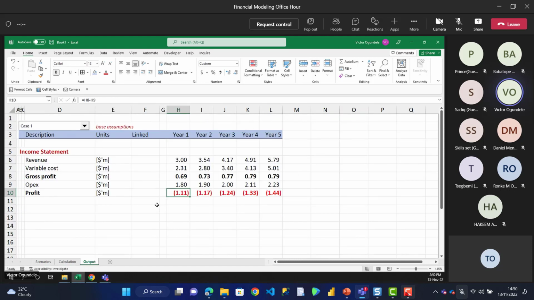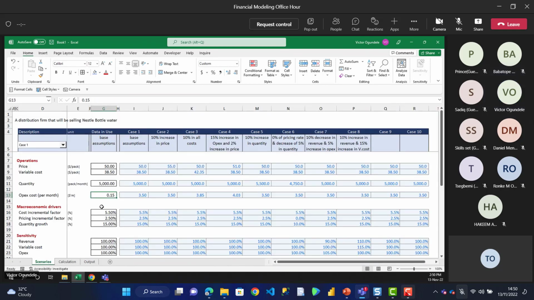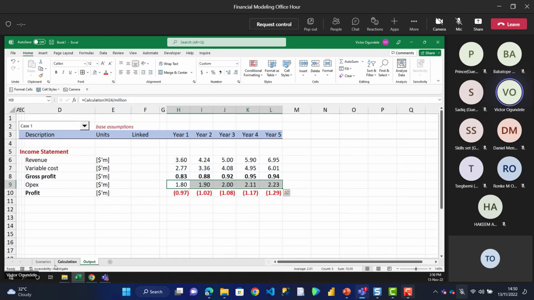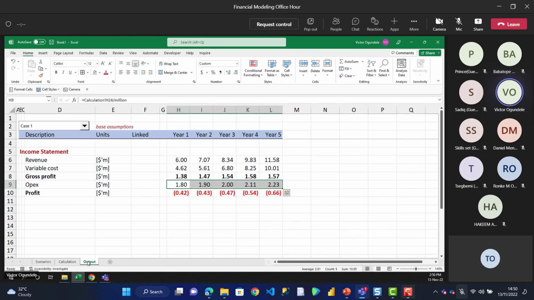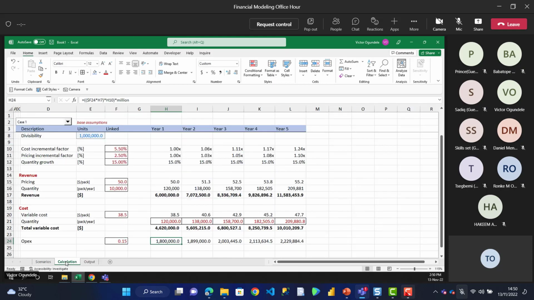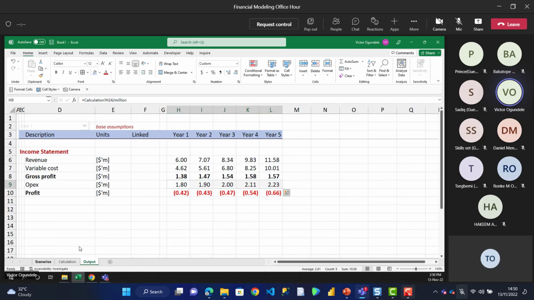So you can see now with this, it seems the OPEX is way higher than the business. So what do we need to do? Let's see, what if we increase our quantity? So maybe this will be 6,000. Let's see if that will work. I just want us to have a positive value. Let's just say 10,000 units. That will not be too much. Okay, still at a loss.